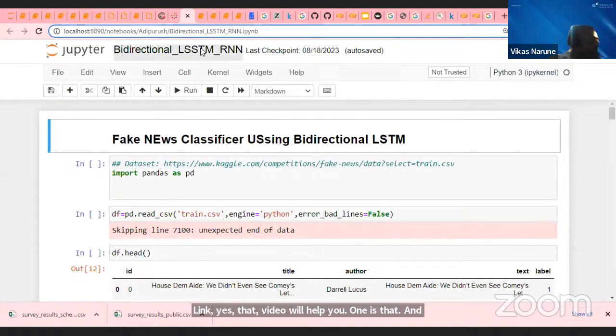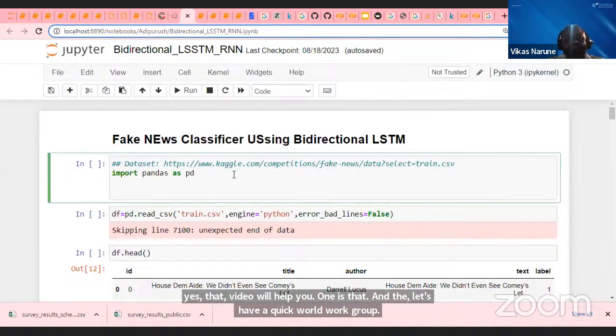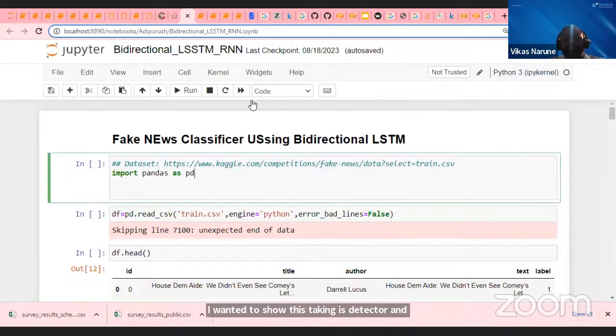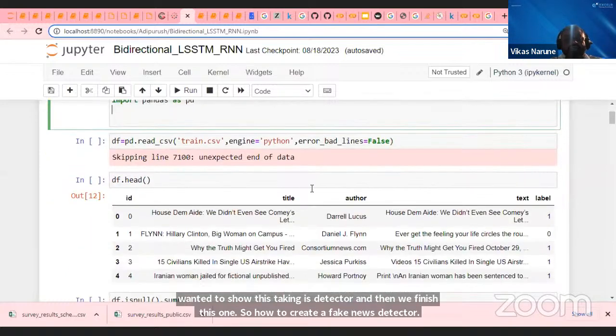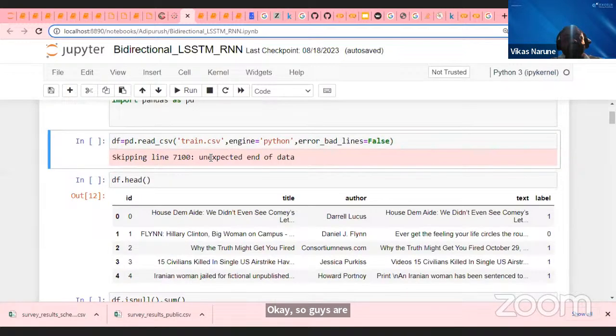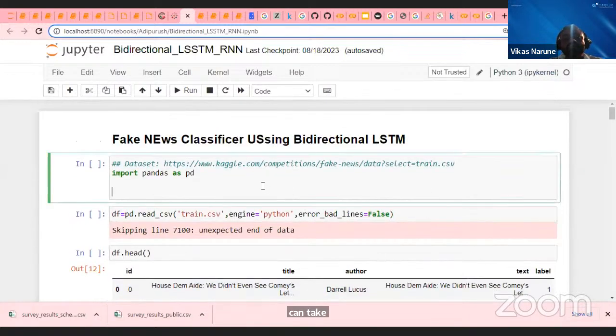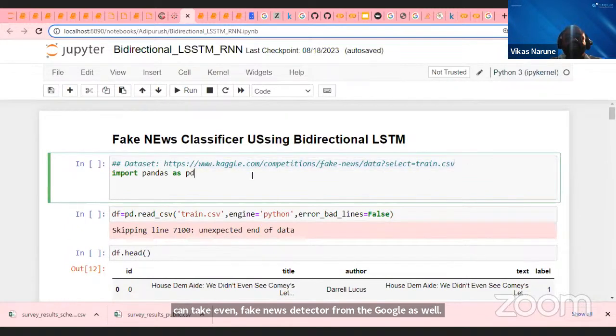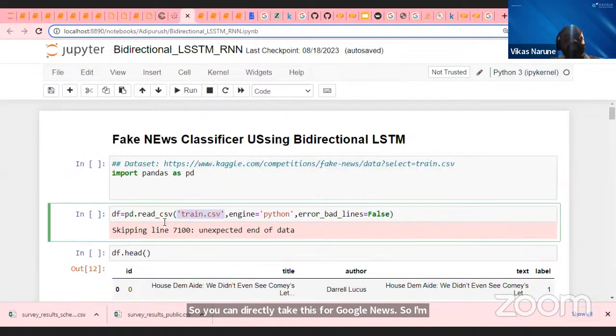Guys, let's have a quick code walkthrough. I wanted to show you this fake news detector, and then we'll finish this one. So how to create a fake news detector? Okay, guys, try to understand. You can take even a fake news data set from Google as well. I am creating this data from a Kaggle data set. I have taken this data as a data frame.